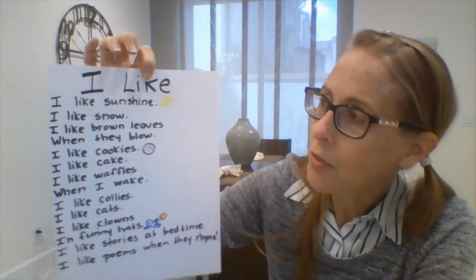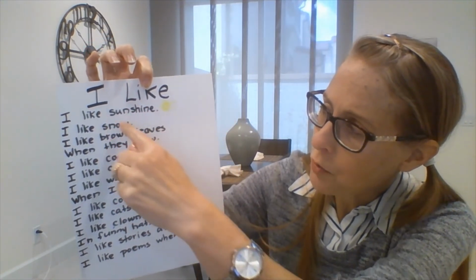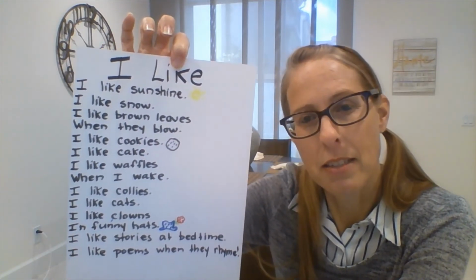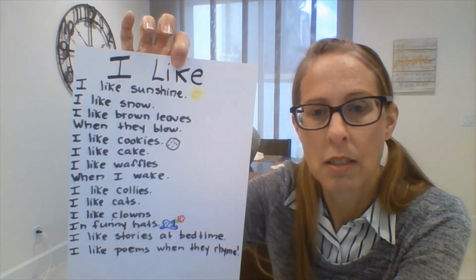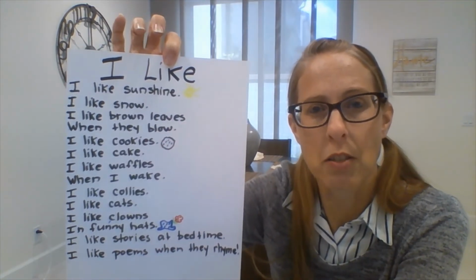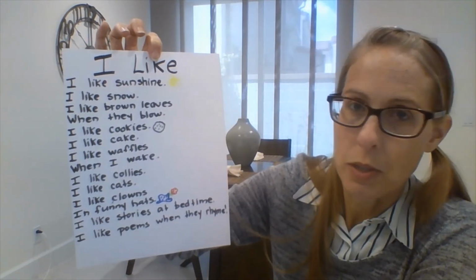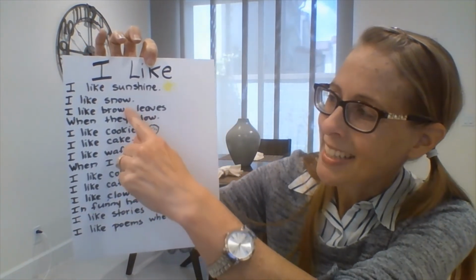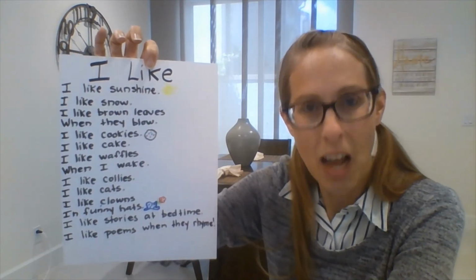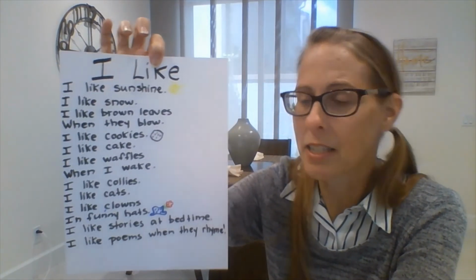Which two of those words rhyme? Is it sunshine and snow, leaves and blow? Out of those four words, which two rhyme? Think about it. Sunshine, snow, and then we have the word leaves and blow. Which two of those last words on those lines rhyme? It's like a tongue twister. It is snow and blow. Both end in O. So those are the two rhyming words. So they also incorporate rhymes into this poem.